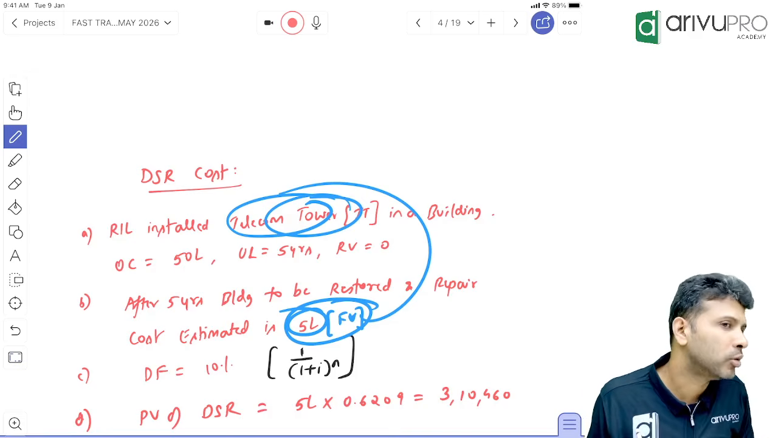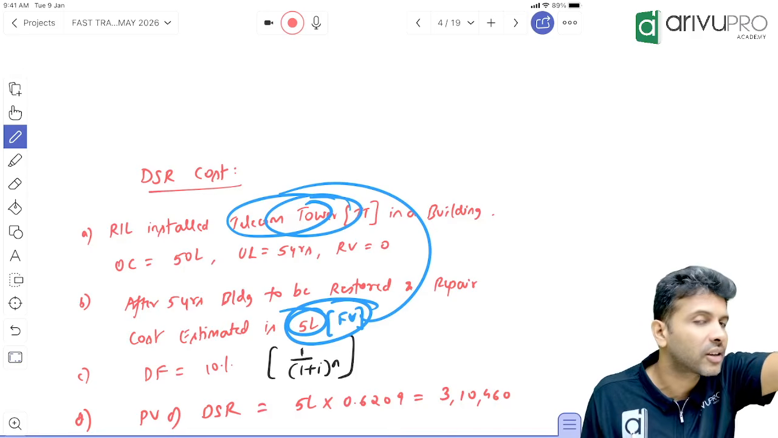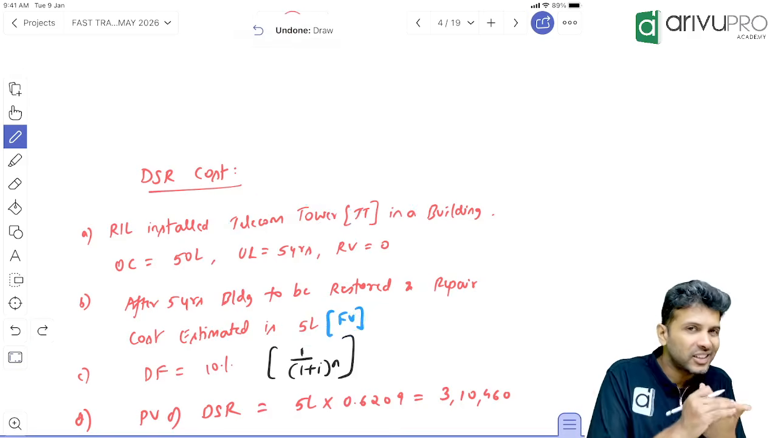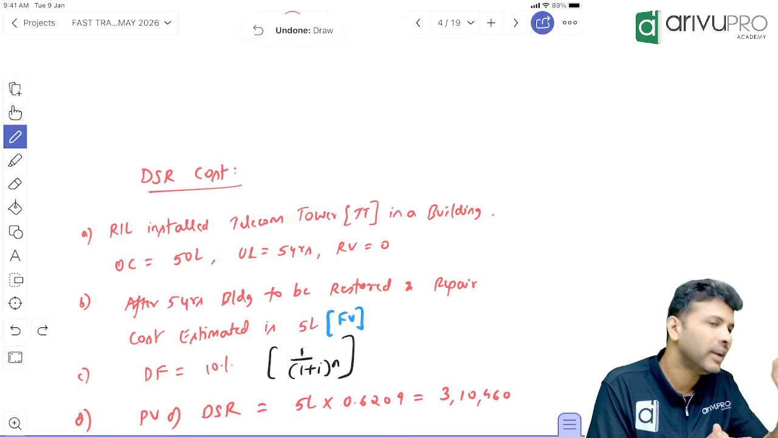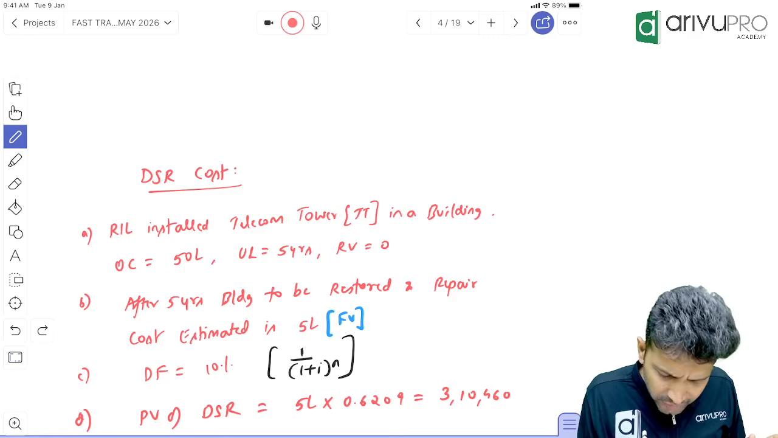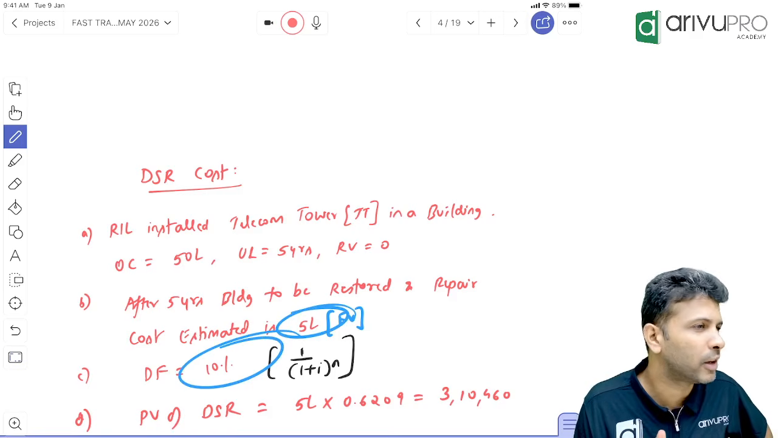So what do we have to do? You know the concept now. Tell me, DSR cost, will you capitalize? Yes. At full value or present value? Present value of DSR cost should be capitalized. And how do we find present value? Take the future value and multiply by the discount factor. The discount factor will be given to us in the question.